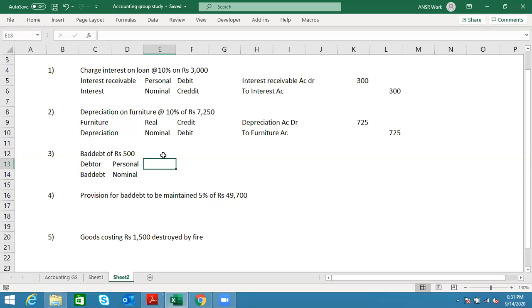So we are hypothetically receiving that. The reason is we want to strike off his name, just like that wholesaler. So we are assuming that we have received. As he is a giver, now I'm putting in credit. Let's go to the bad debt nominal account.